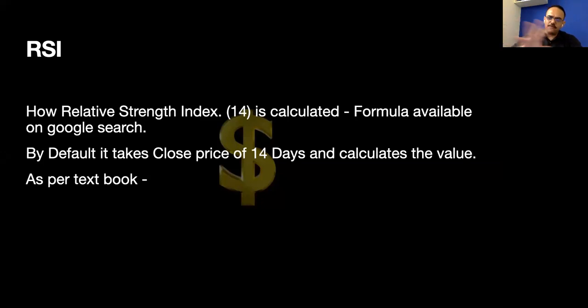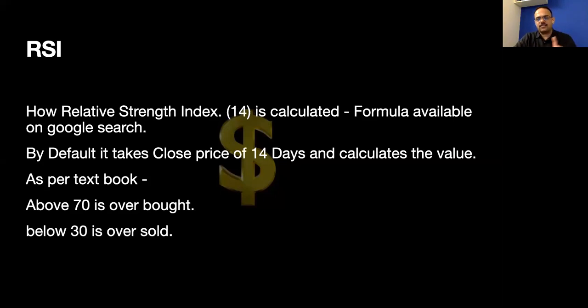The default value we have to take is 14 to calculate the value. In RSI, the upper line is at 70 and the lower line is at 30, as recommended by default. We will change some parameters, but we'll use 14 days only. We are not going to change that.